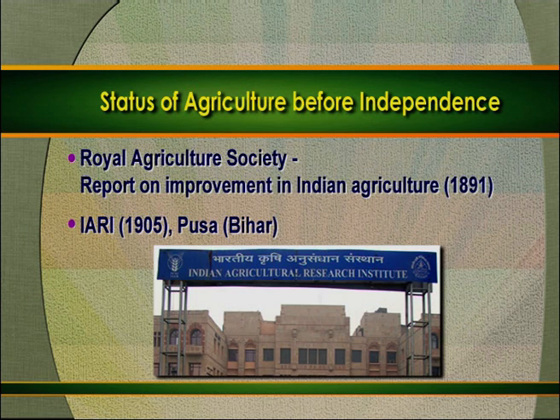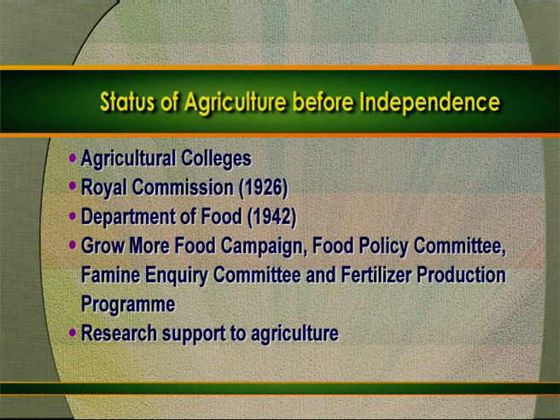Then the Imperial Agriculture Research Institute was created in 1905 at Pusa, Bihar, which is now the Indian Agriculture Research Institute, located at Delhi. Then a number of agricultural colleges were set up, such as Coimbatore Agriculture College, Pune, Nagpur and Kanpur. A Royal Commission was constituted in 1926 and submitted its report in 1928. The Department of Food was created in 1942 to meet the food requirement. The Grow More Food Campaign, Food Policy Committee, Famine Inquiry Committee, and fertilizer production programs were initiated around 1945. A number of research supports were given to agriculture by creating research institutions.